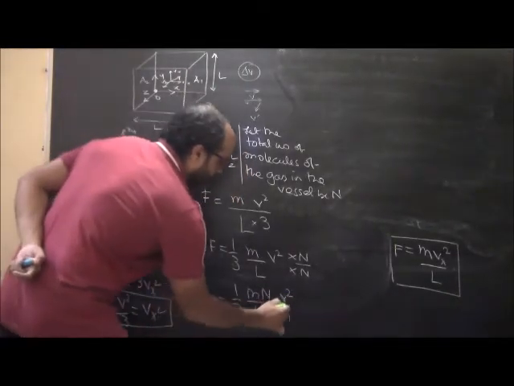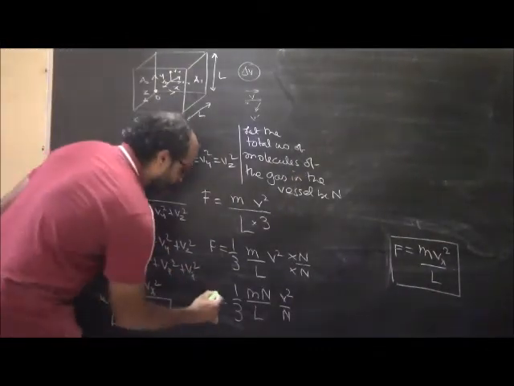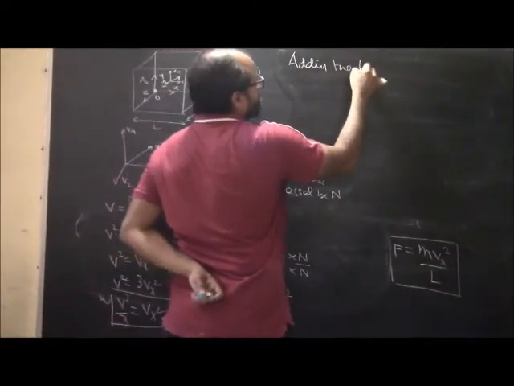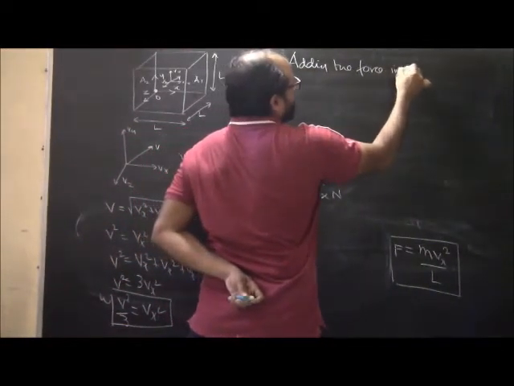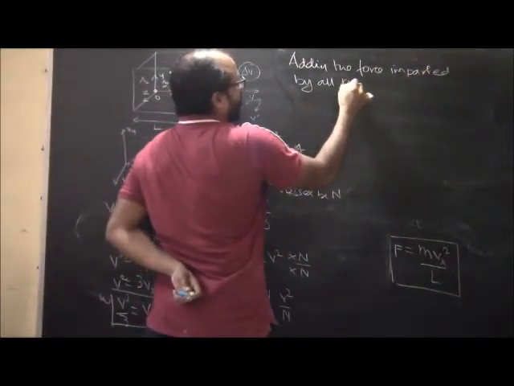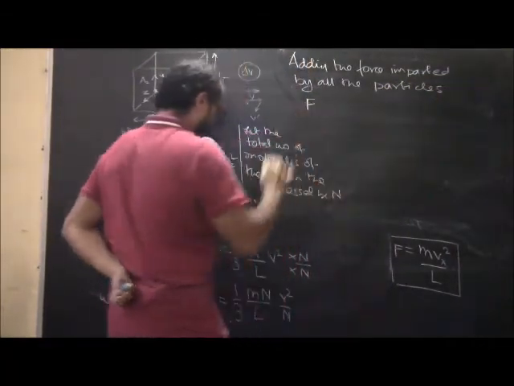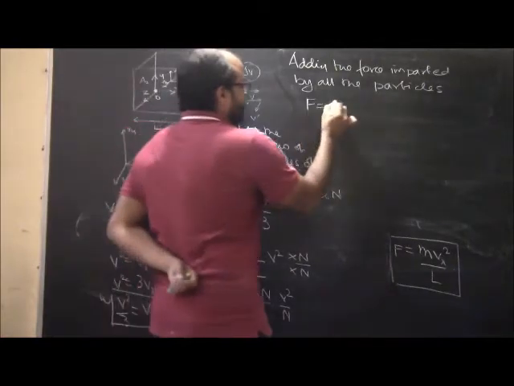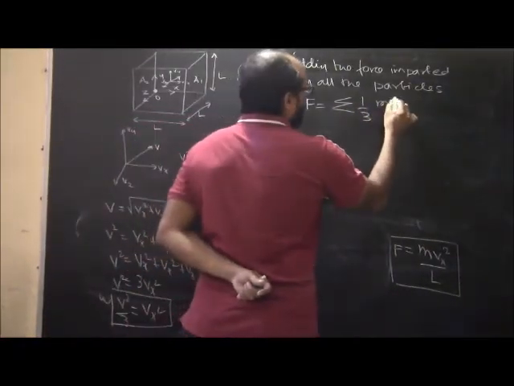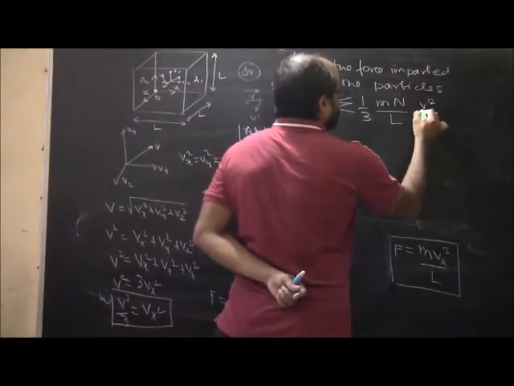Okay, so now if we happen to add all these, this is one particle. So adding the force imparted by all the particles, this will be F is equal to summation of 1 by 3 m n by L v square by n.